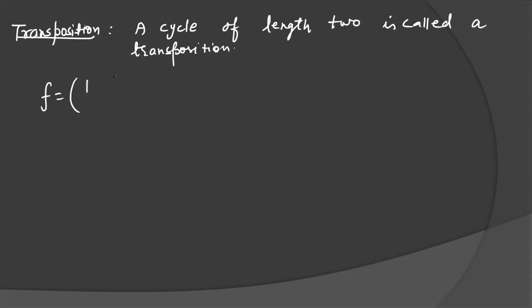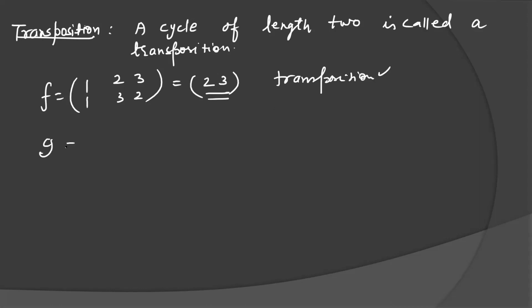Suppose you have a permutation 1, 2, 3 and you write 1, 3, 2. So it can be written as: 1 is going to 1, so no need to write; 2 is going to 3, 3 is going to 2. So it is a transposition because you are getting a cycle of length 2.